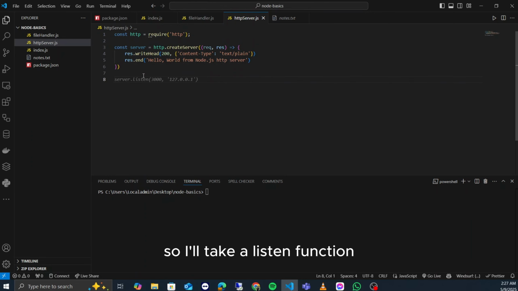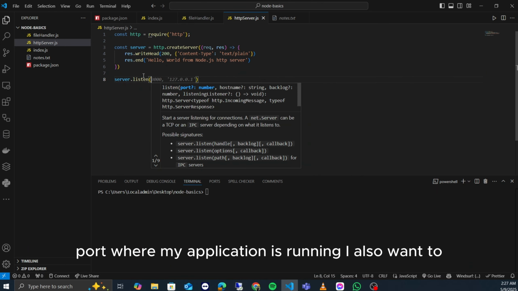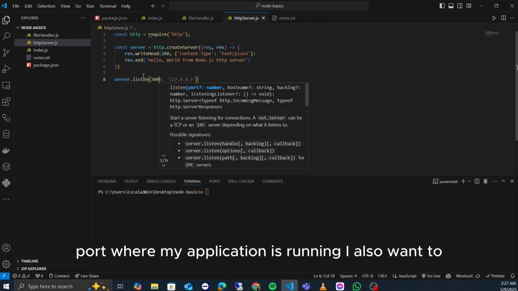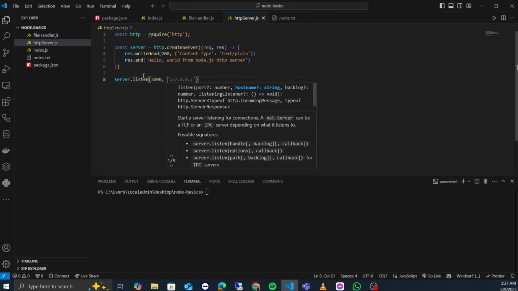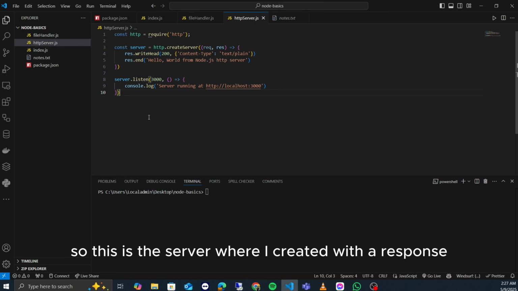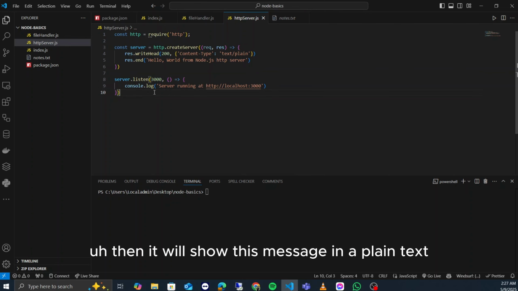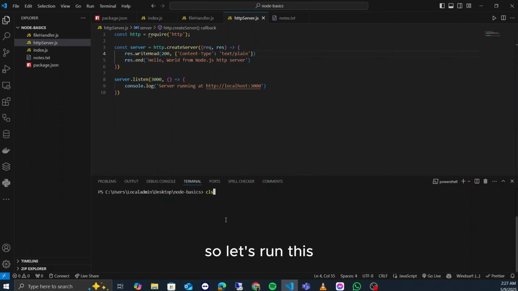So I'll take a listen function, the listen port where my application is running. I also want to console log the link. So this is the server I created with a response. When I call localhost with the port 3000, it will show this message in plain text. So let's run this.